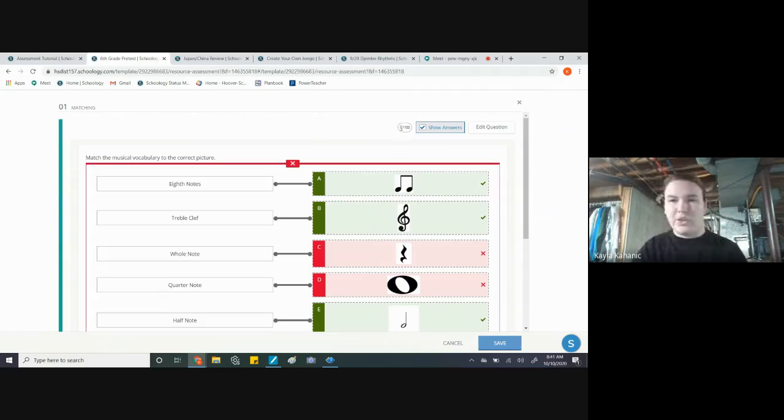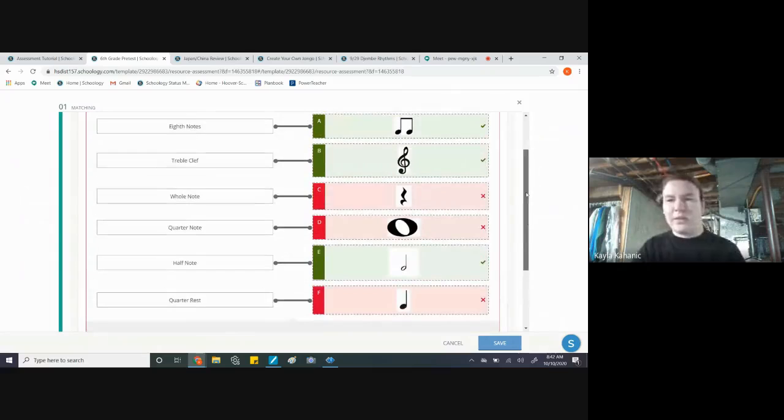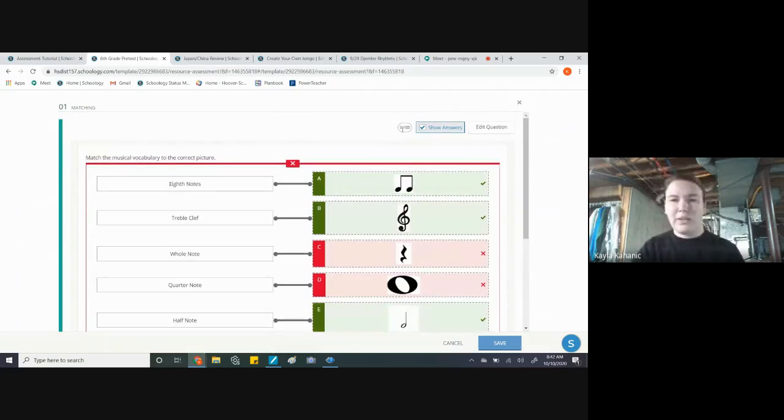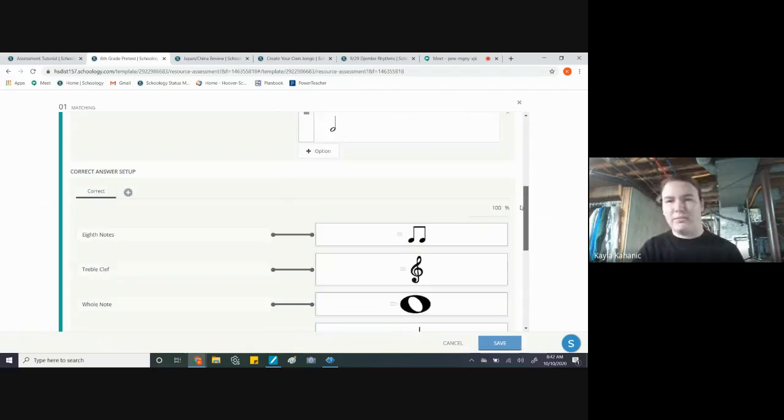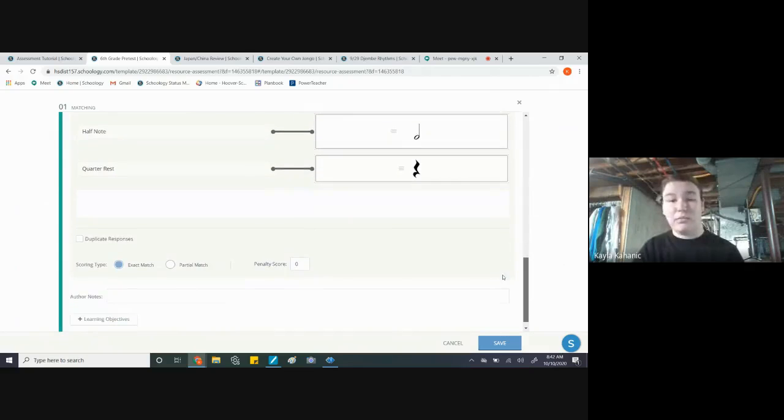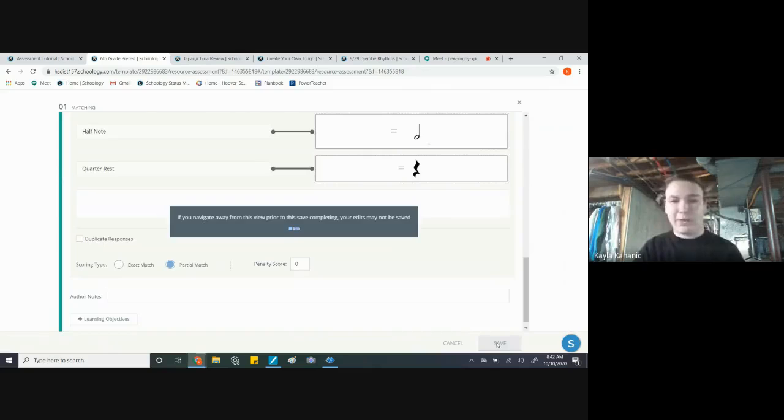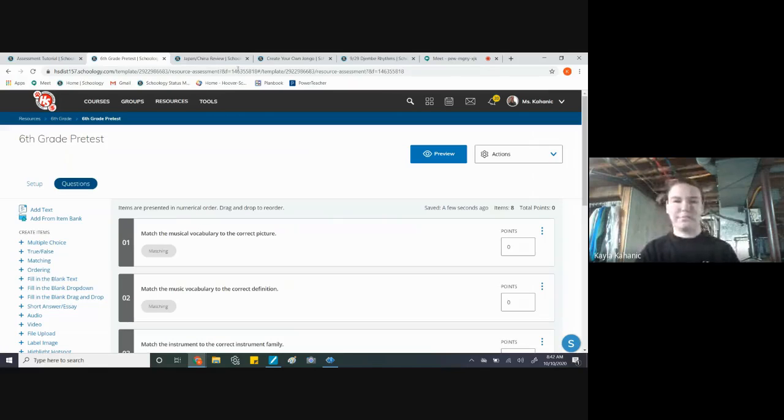So see, it says 0. So that means your students, even though they got 1, 2, 3 right, they would get 0 points. So that's no good. Unless you want that to be what students are doing, that's fine. But I prefer to do partial match and then save. Okay, so that's the matching feature.